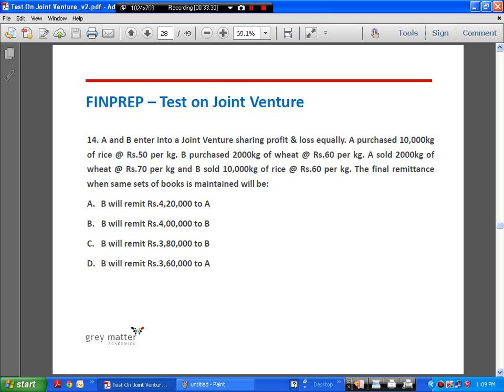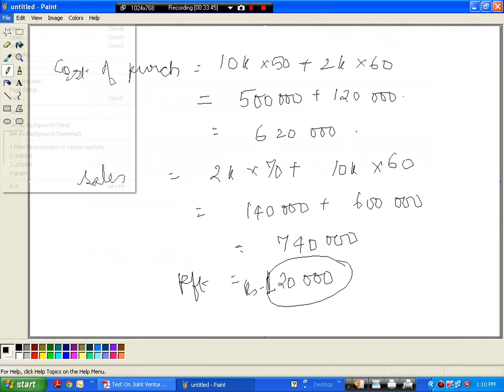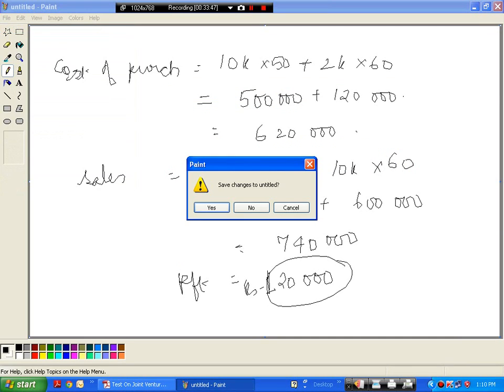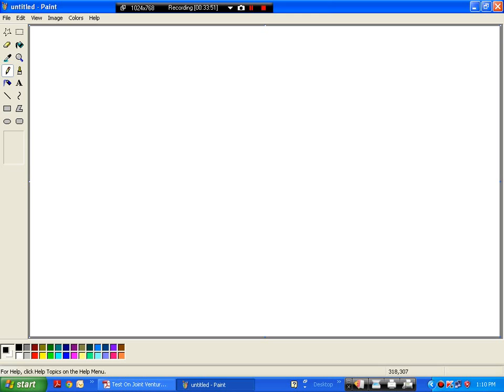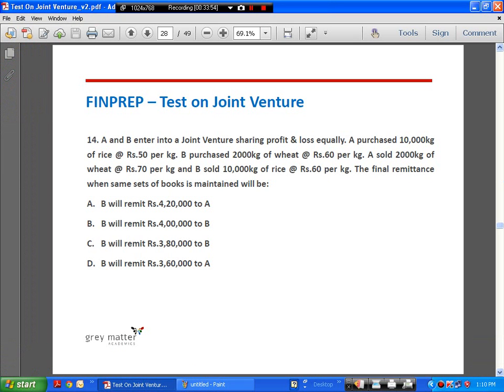Next, same information is given to us, and they are asking us to find out what is the final remittance when same set of books is maintained. Okay, so what we need to remember is that suppose this information comes to you in the exam and the question is find out the final remittance, that's all.